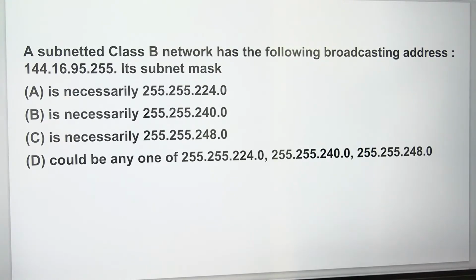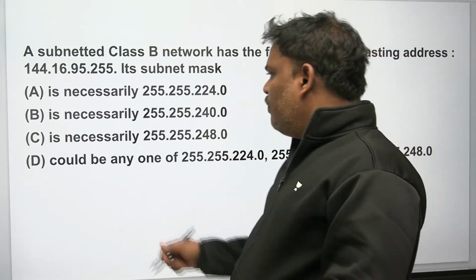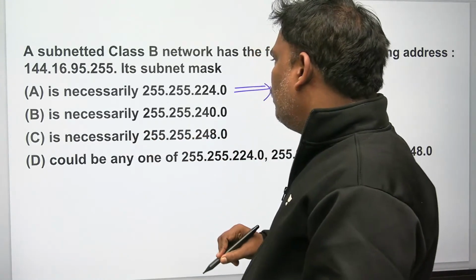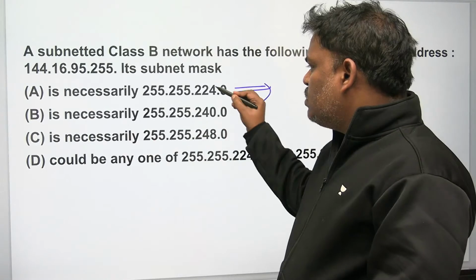But the problem is, in the host part, he may have done subnetting also. Unless the subnet mask is given, we don't know. So we have to match with the options. If you go to option A, according to option A, see this one.